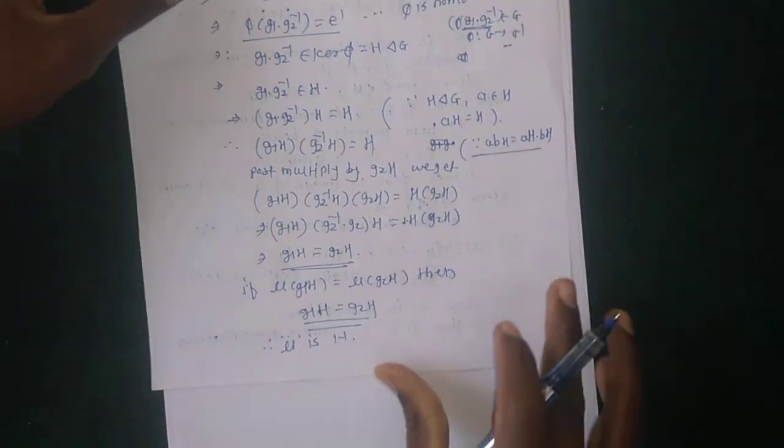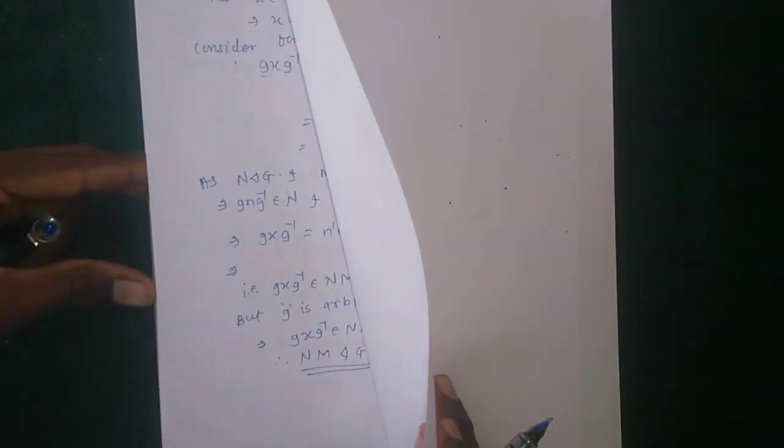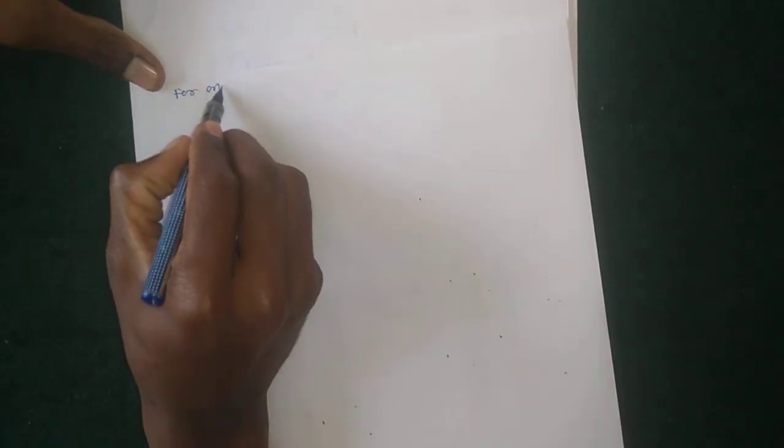Okay, so this is the first part. Okay, so for onto, how to prove? So for onto, how to show onto?